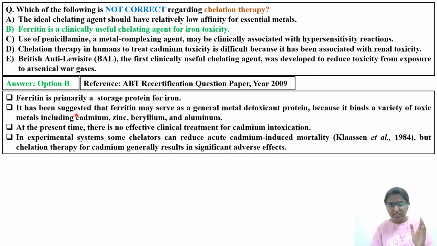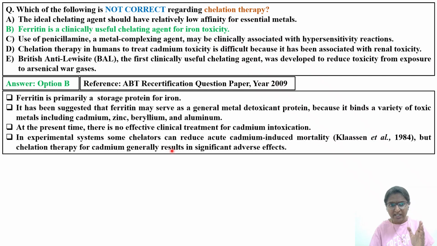It has been suggested that ferritin may serve as a general metal detoxicant protein because it binds a variety of toxic metals like cadmium, zinc, beryllium, and aluminum. At the present time, there is no effective clinical treatment for cadmium intoxication.